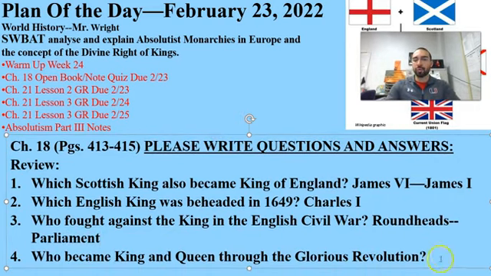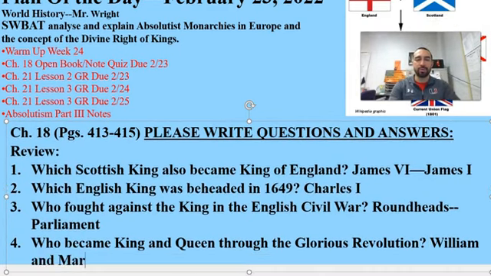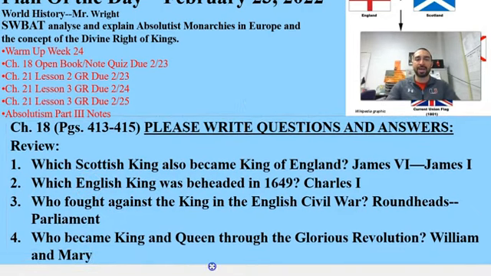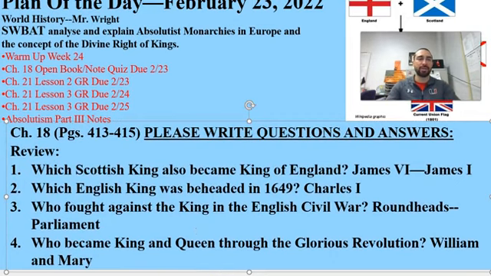Now, question number 4. Who became king and queen through the glorious revolution, which was a bloodless revolution? The answer is William of Orange and Mary. William and Mary became king and queen of England through the bloodless, glorious revolution, and that was after Oliver Cromwell had died and the English Commonwealth came to an end.